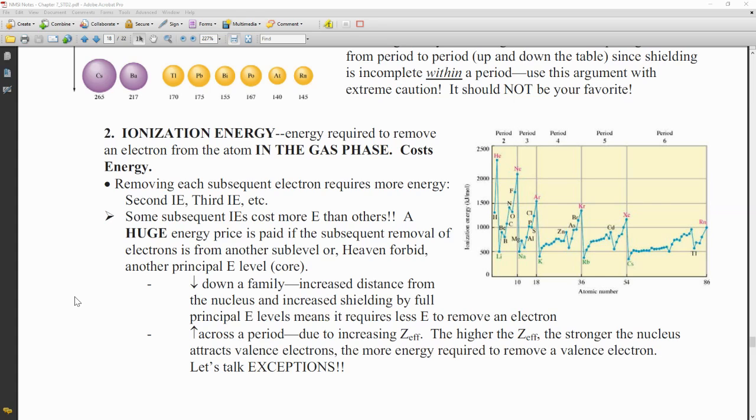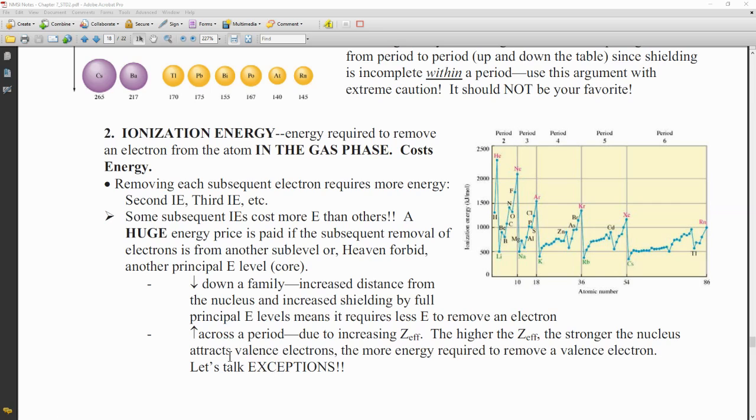With ionization energy, our trend is that as we go down a family, that increased distance from the nucleus is actually increasing the shielding. And so therefore, it requires less energy to remove an electron as we go down a group. Again, our nucleus has a weaker force of attraction for those outer electrons as we go down a group and they get further and further away. So therefore, it's going to decrease that ionization energy as we go down.